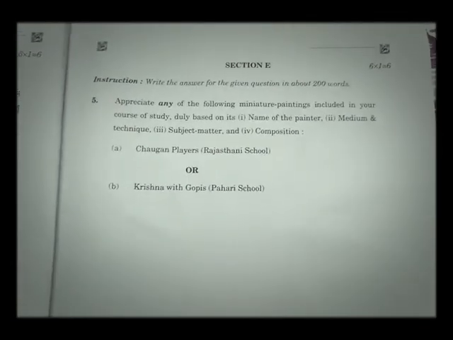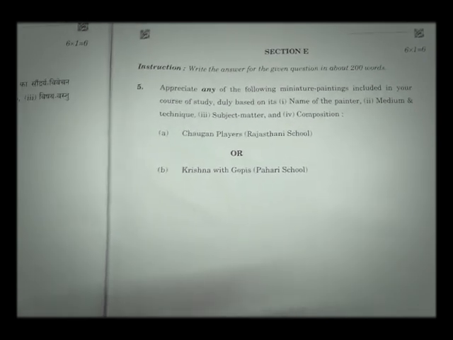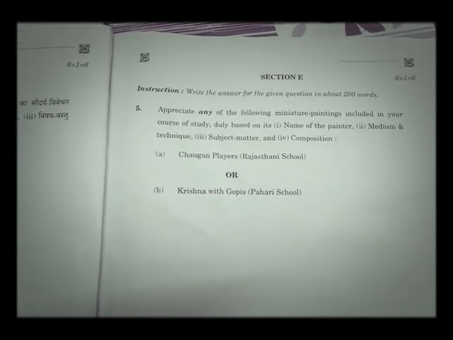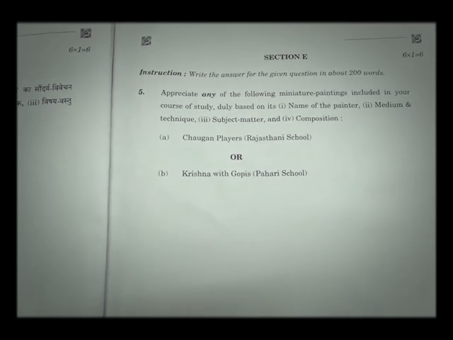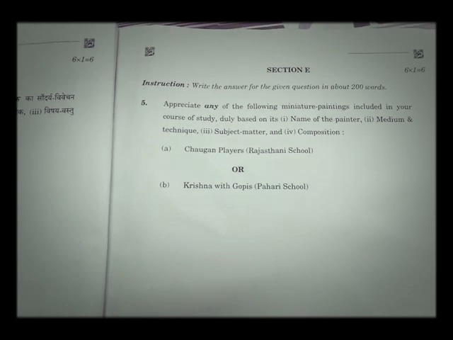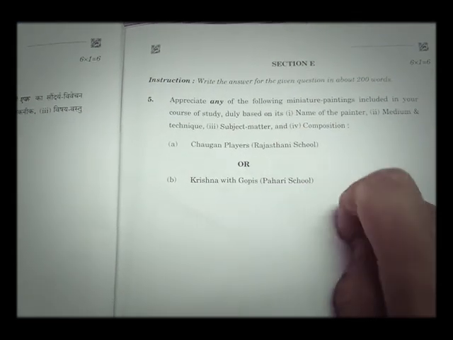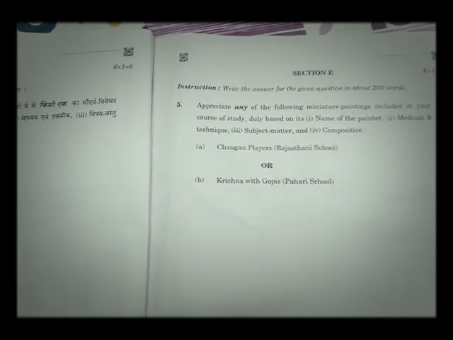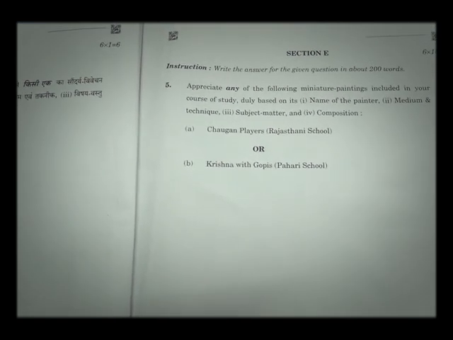So whenever you prepare or write any explanation of any painting, miniature painting or anything, remember to write the name of the painter, medium and technique, subject matter and composition. All these 4 points you have to remember. Those 4 points have to be mentioned in your explanation.